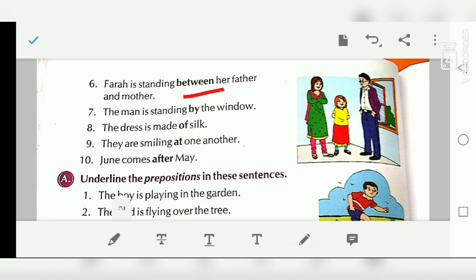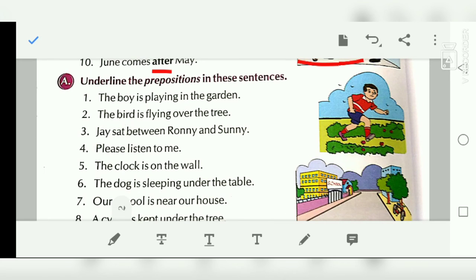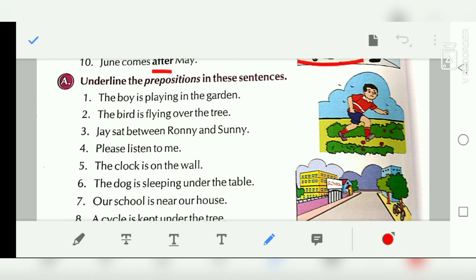Now this exercise A we will do in class also. Now see this, the boy is playing in the garden. What is the preposition here? Where are the boys playing? In the garden. Okay, the bird is flying over the tree. We have done this example earlier also. Jay said between. When we talk about two people, use between.